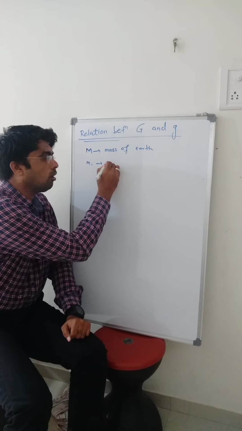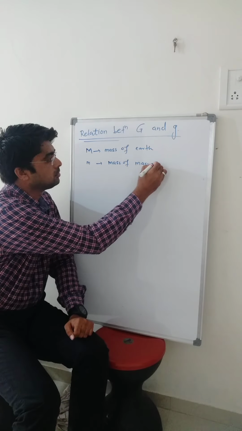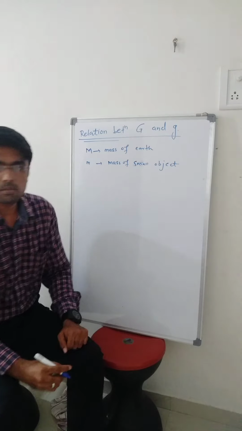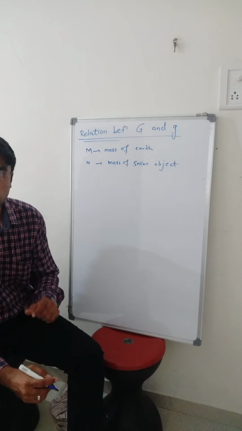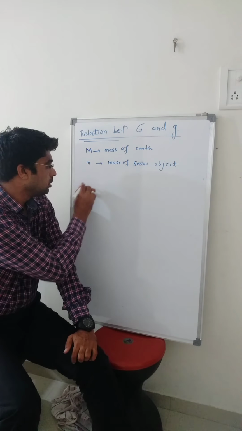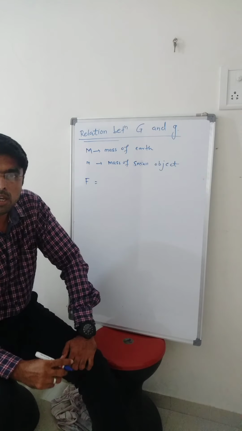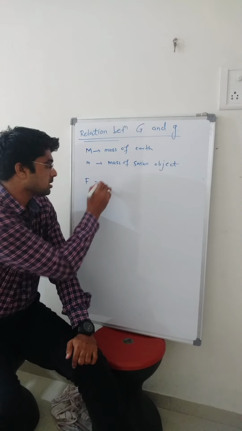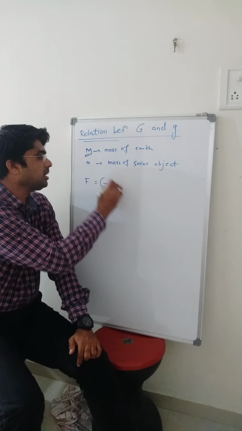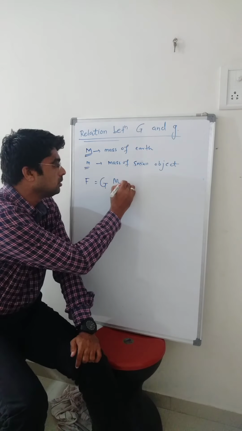The force between this object and the earth is given by the gravitational formula, with M1 as capital M and M2 as small m.